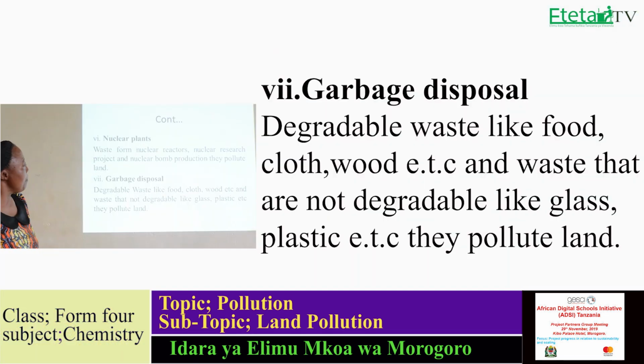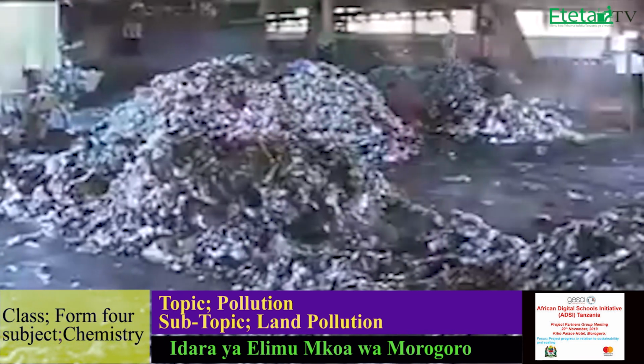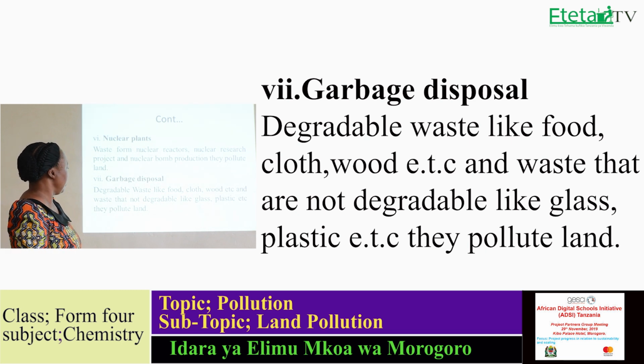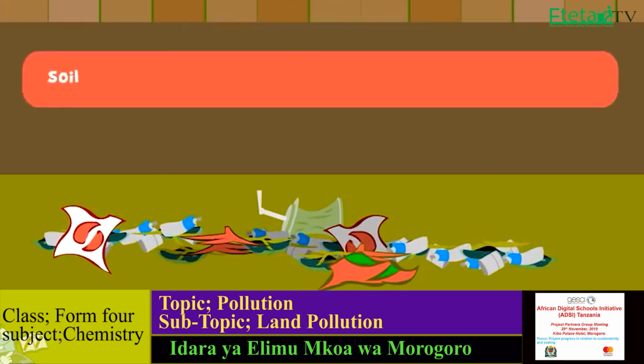But also we have garbage disposal. Degradable waste like food, cloth, wood, etc. We have those degradable ones like food, cloth, and wood, but also we have other materials which are not degradable, like glass and plastic. All of these can pollute land also. They are pollutants which can pollute land.